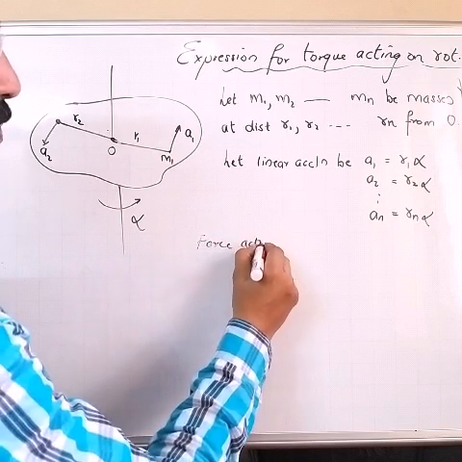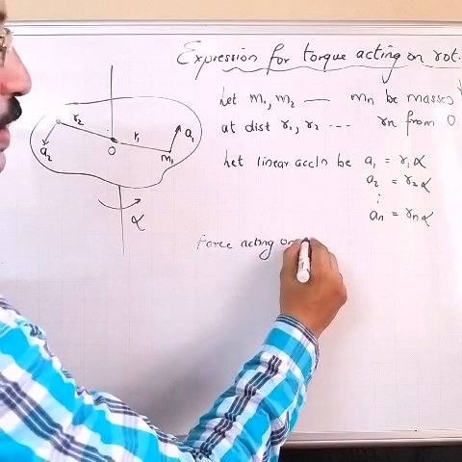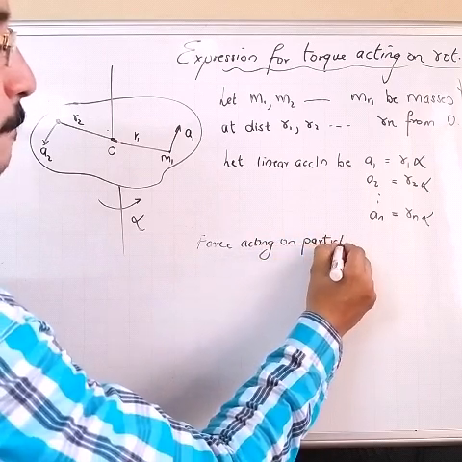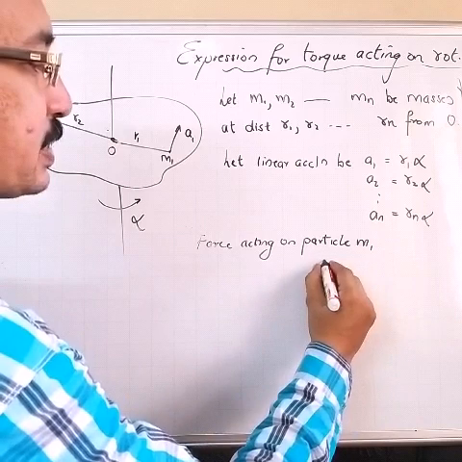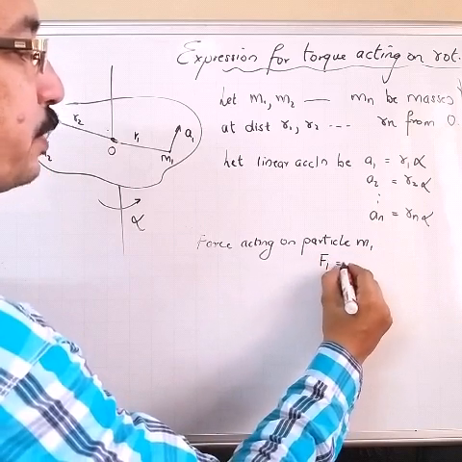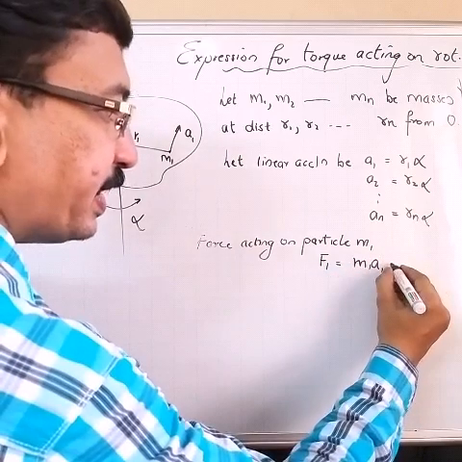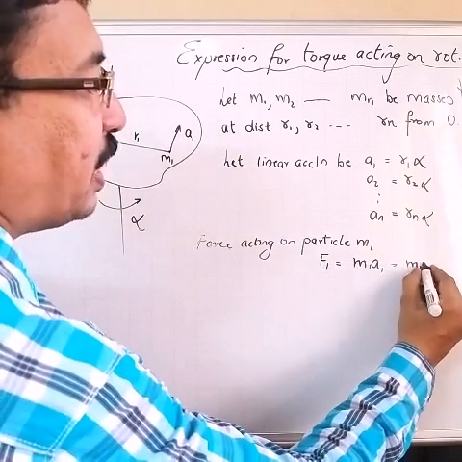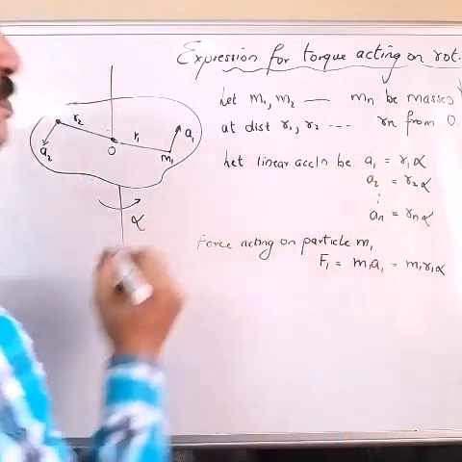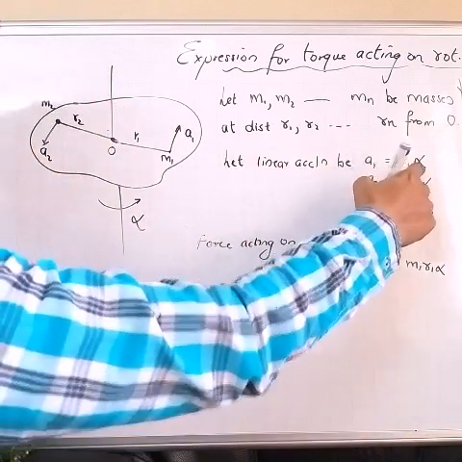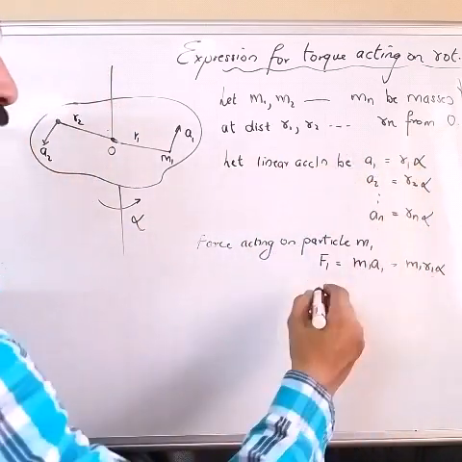Now the force acting on particle m1 will be written as F1 equal to m1 into a1, which can be written as m1 r1 alpha, right? a1 is r1 alpha, so m1 a1 will be m1 r1 alpha.